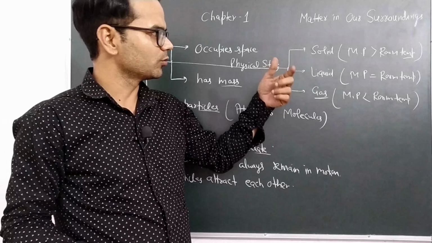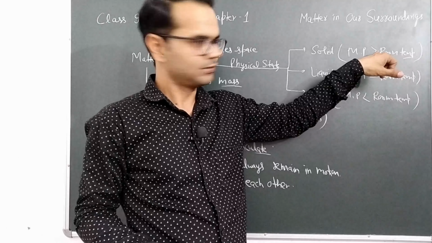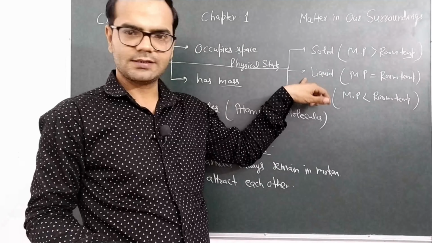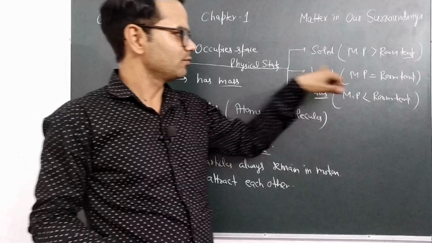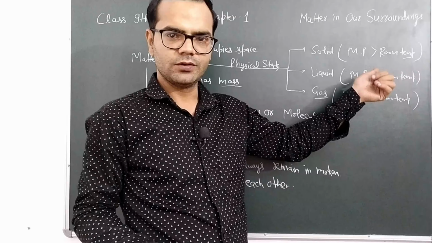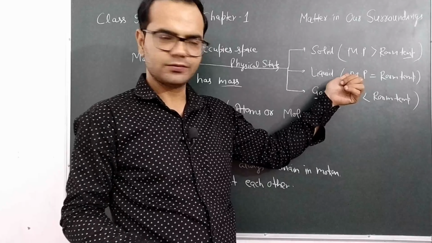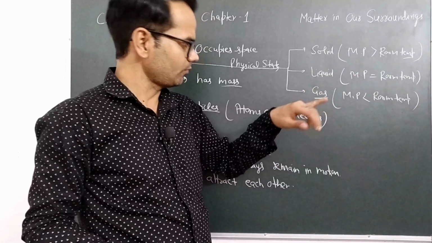Again I am going to repeat. A substance is said to be solid when its melting point is higher than that of room temperature. What is liquid? A substance is said to be liquid when its melting point is equal to room temperature. We can use boiling point also. And last, what is a gas? A substance is said to be gas when its melting point is lower than that of room temperature.